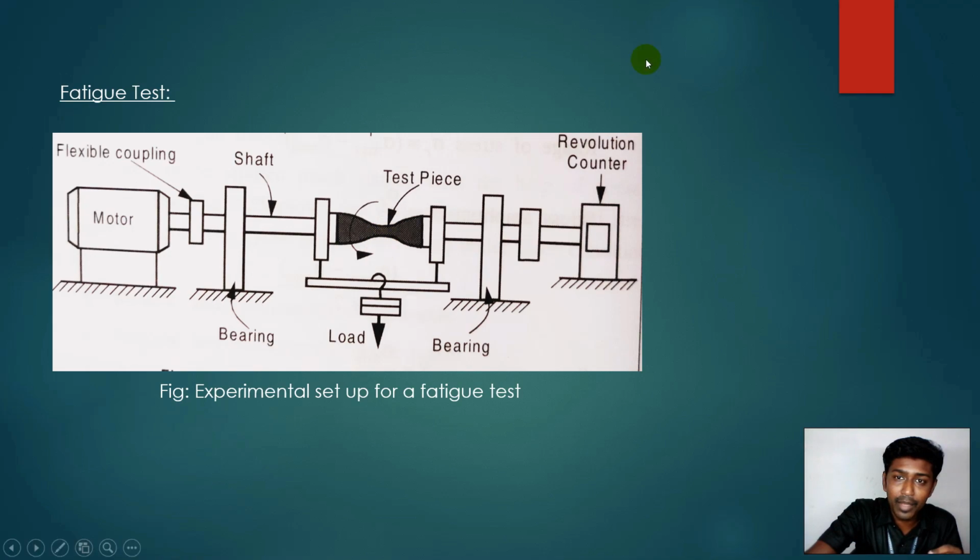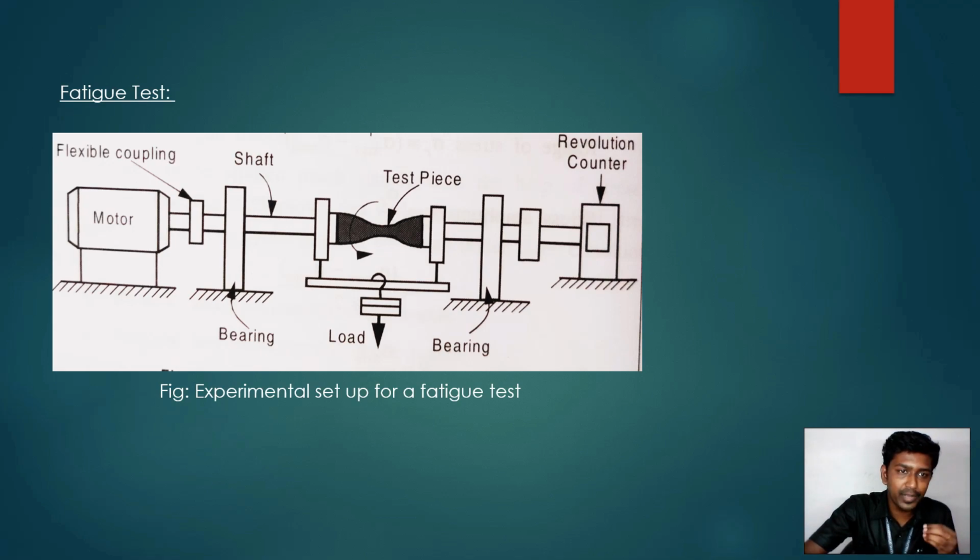At that time, with the help of the revolution counter, they note down the number of revolutions taken to break for this particular load. Again they conduct the same experiment with the next test piece, decreasing the load compared to the last one. Again they look for the breaking of the test piece and note down the revolutions taken to break. In the same manner they take this set of experiments.